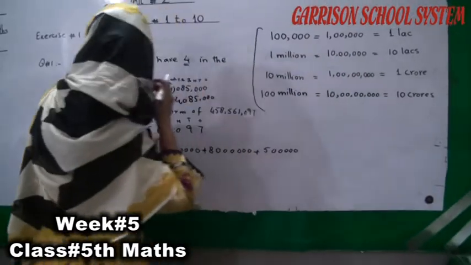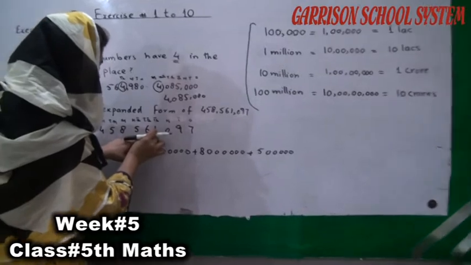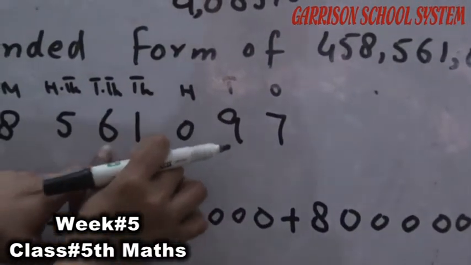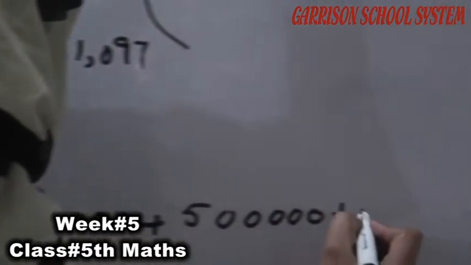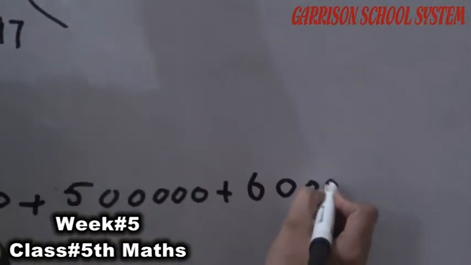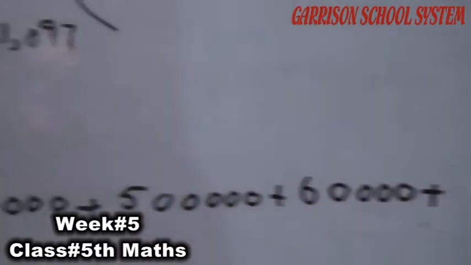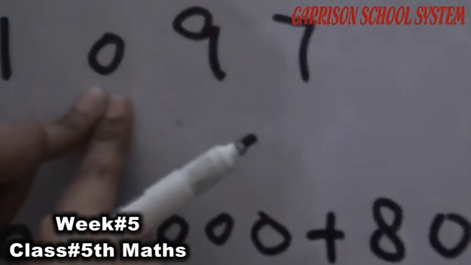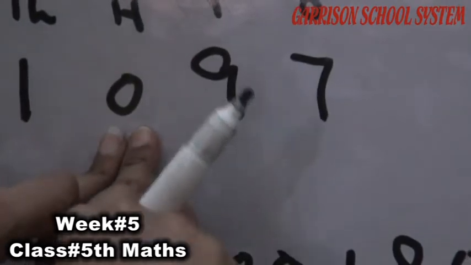What is the value of this 6? This 6 is in the 10,000 place. The value of this is 60,000. So we can write it in this way: 60,000. In this way, this one is in the 1000 place. The value of this one is 1000. What is this 0? The value of this 0 is 100.